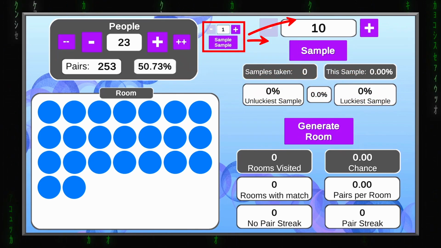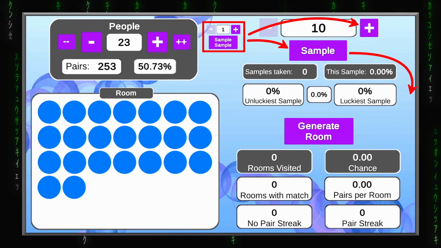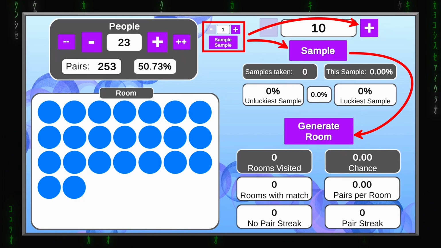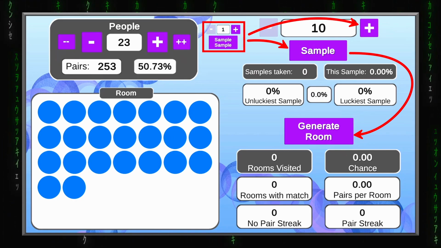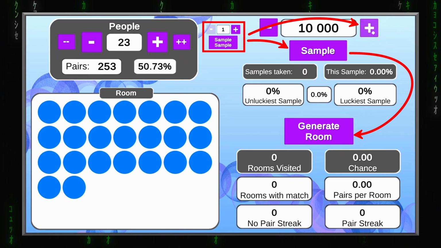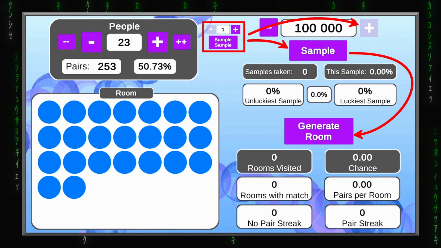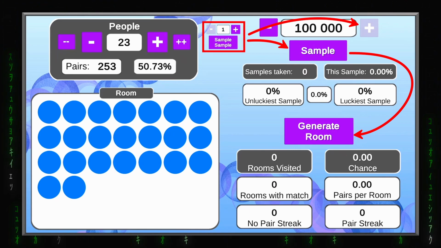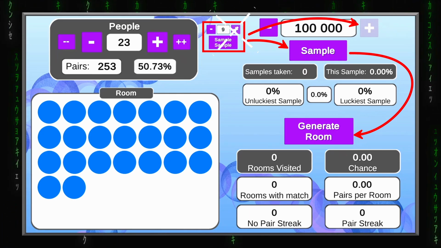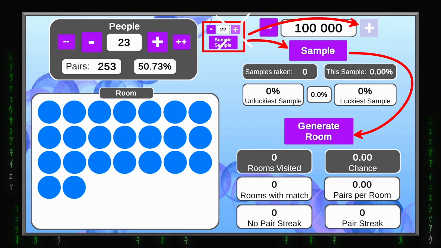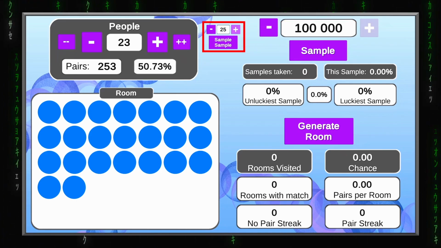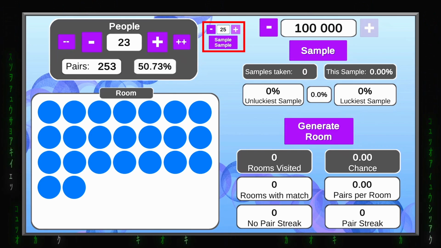And this button will be clicking the sample button, while the sample button clicks the generate room button. So when I click the sample button, it will actually go through all the available sample sizes, a set amount of times. There are 5 sample sizes: 10, 100, 1000, 10,000 and 100,000. So when I click the sample button right now, it'll go through all the sample sizes once. But to get a decent sample of all samples, let's go for 25. This will take a while. Once this is over, it will get us to somewhere around 3 million rooms. Give me a moment.